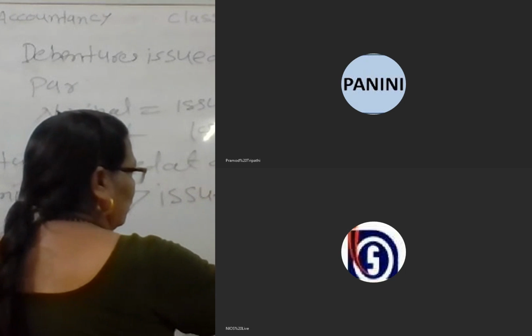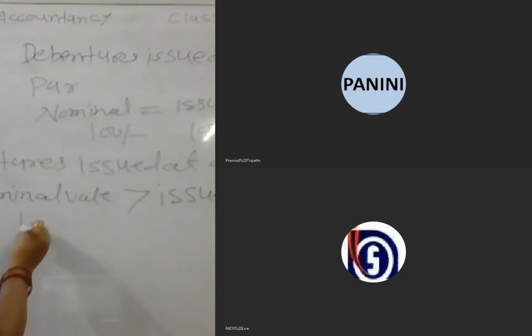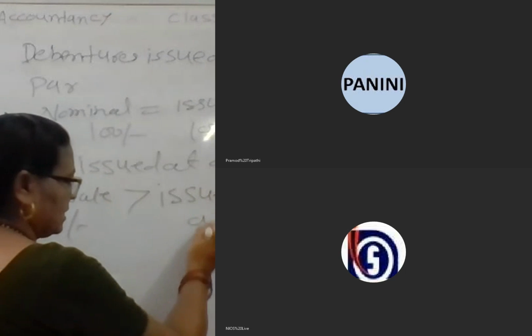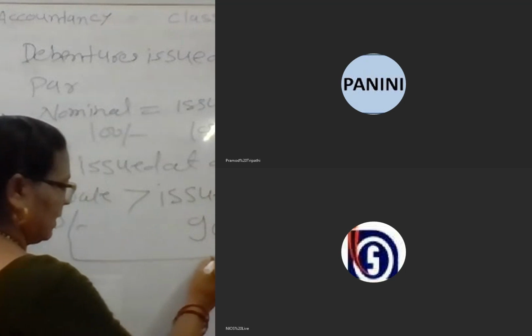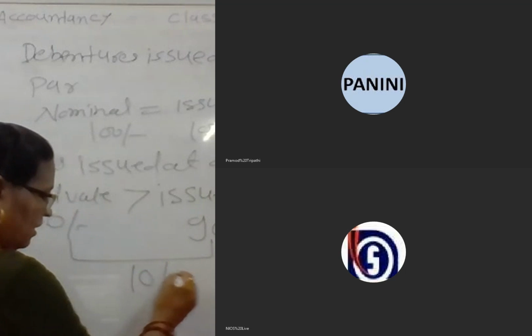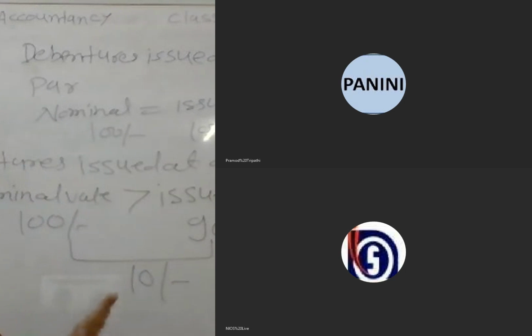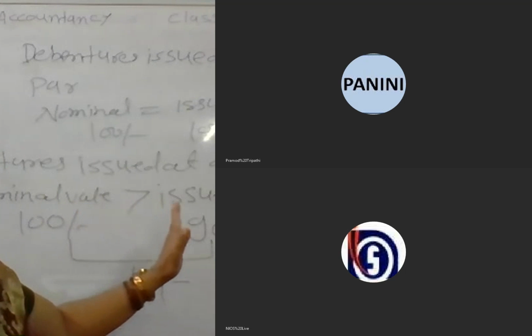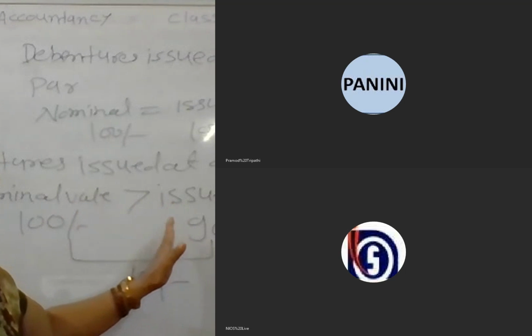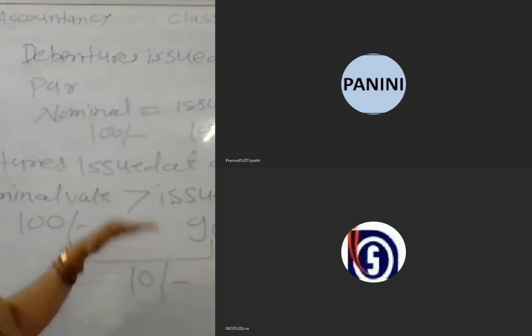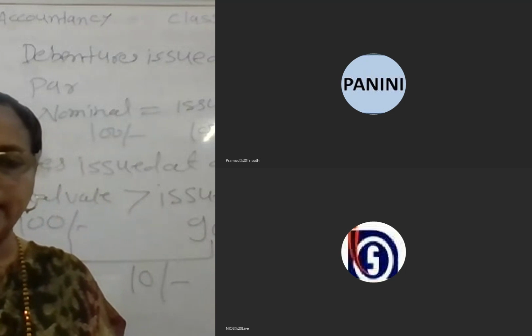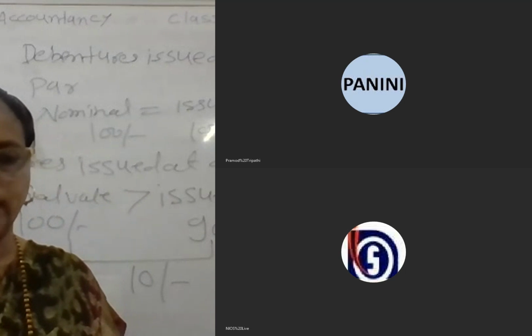Issued value. See here, the nominal value is constant, rupees 100, and the issued value is 90 rupees. So the difference between these two, rupees 10, is a discount. So the company issued debentures at 10% discount. Here the nominal value is 100 and the issued value is rupees 90. So their difference, this 10 rupees, is the discount given by the company, and this discount is a capital loss for the company.